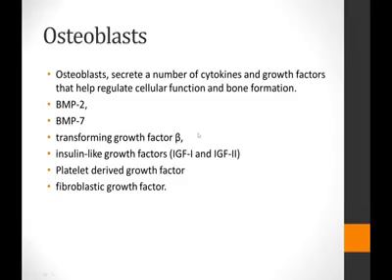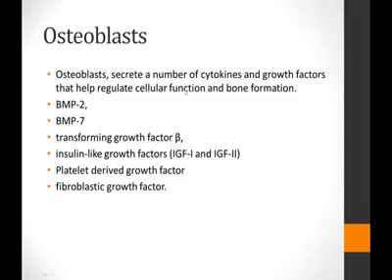Along with secreting the components of the bone matrix, the osteoblasts also secrete a number of cytokines and growth factors that basically help regulate the cellular function of the bone and the formation of the bone. And these cytokines and growth factors include bone morphogenetic protein 2, 7, transforming growth factor beta, insulin-like growth factor 1, 2, platelet-derived growth factors, and fibroblastic growth factors.